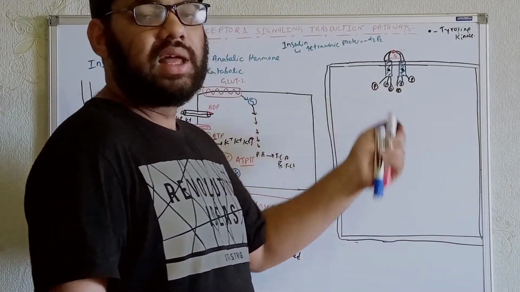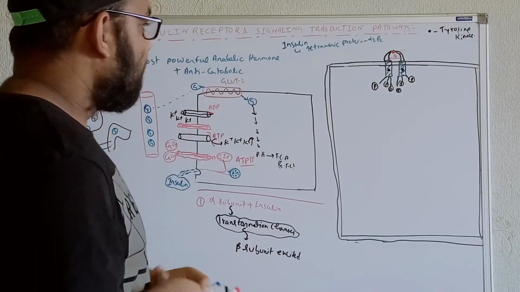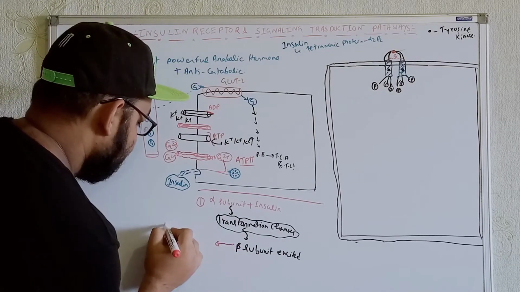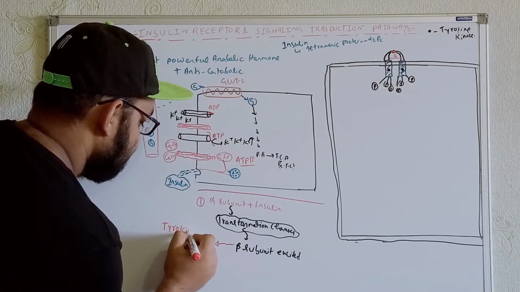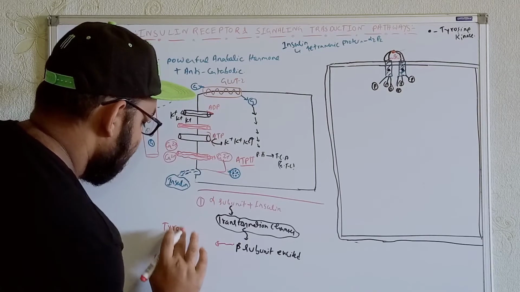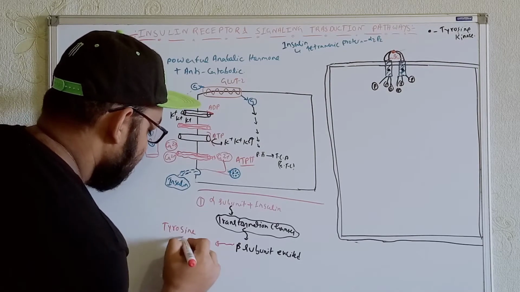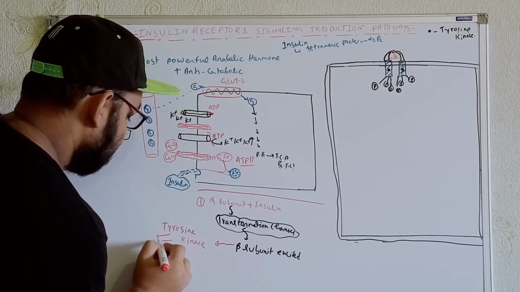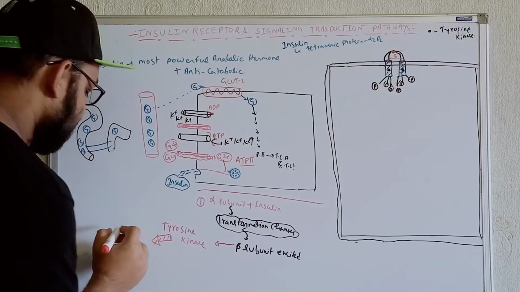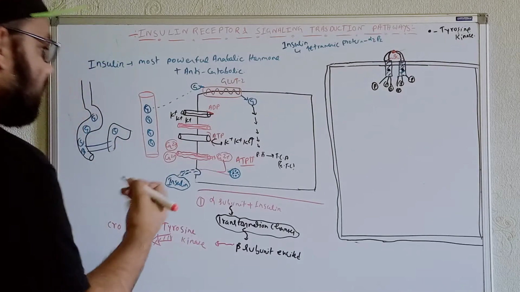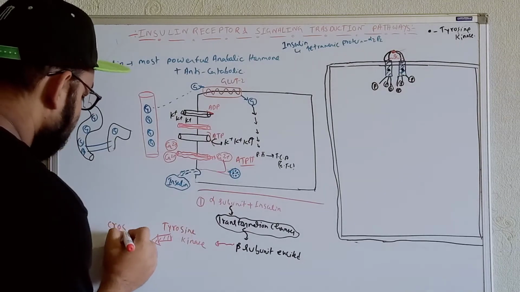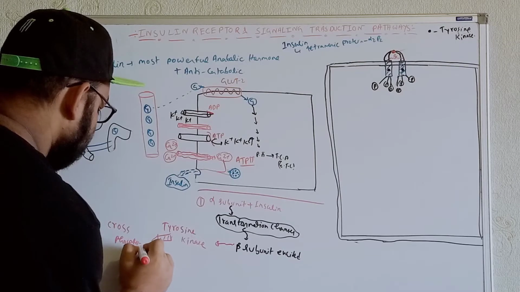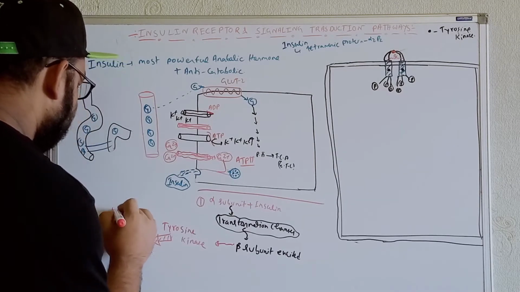So what will we get over here? Let's write it over here: the tyrosine kinase will be activated, and it will do the cross phosphorylation first, then the autophosphorylation. By doing the cross phosphorylation, it will do the autophosphorylation. So by cross phosphorylation, ultimately we will get the autophosphorylation.